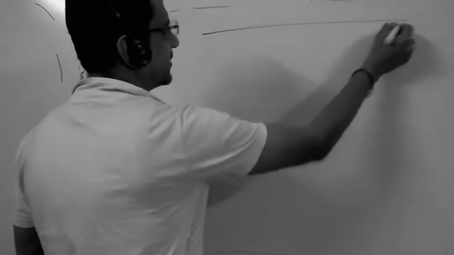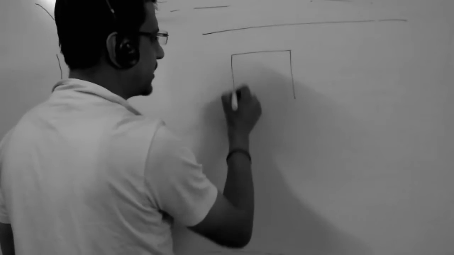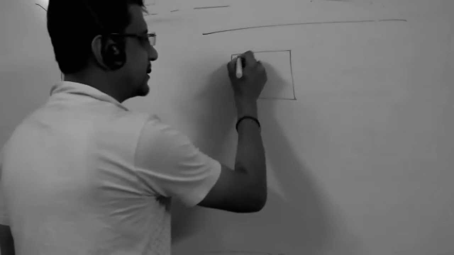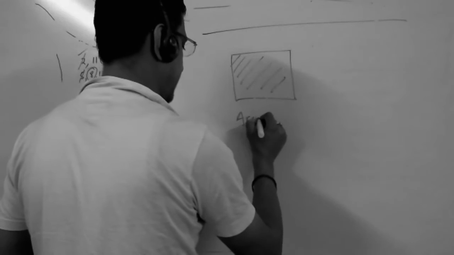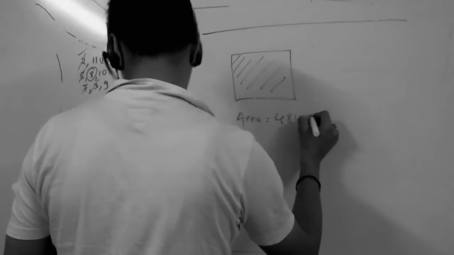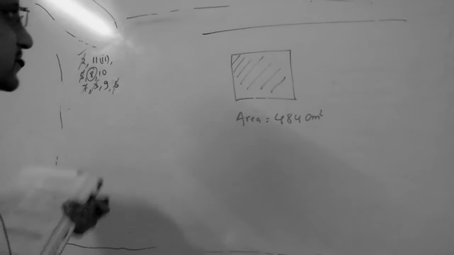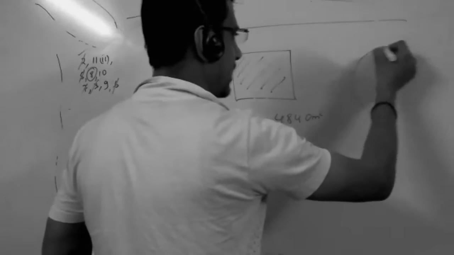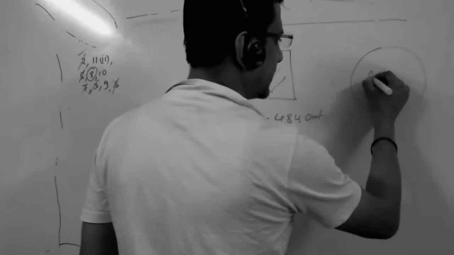There is a steel wire, and we bend it to form a square which encloses an area of 484 centimeter square. If the same wire is bent to form a circle, find the area of the circle.